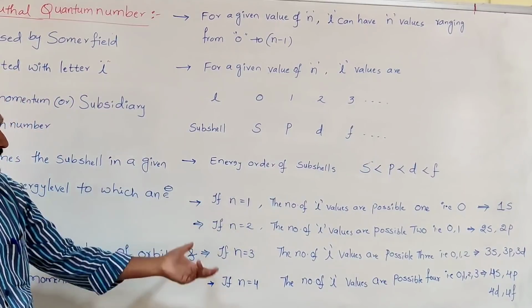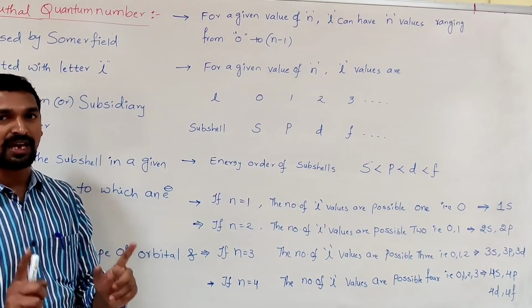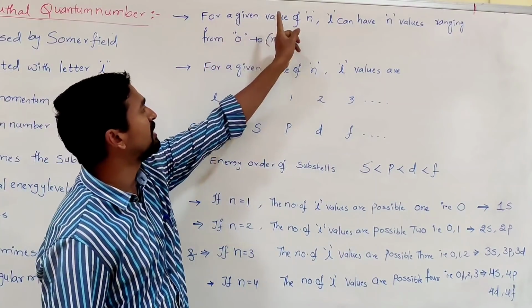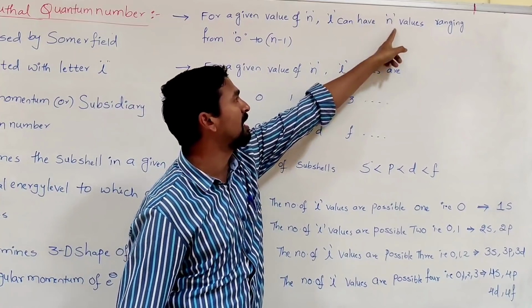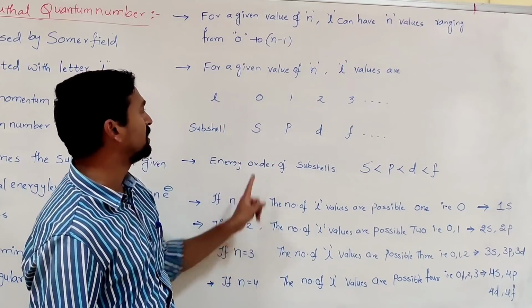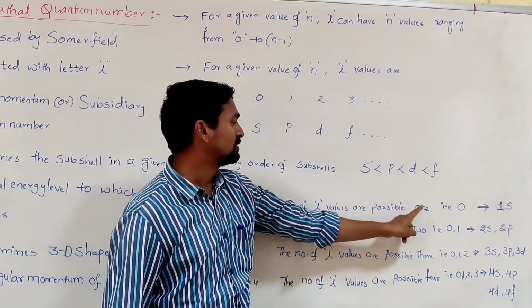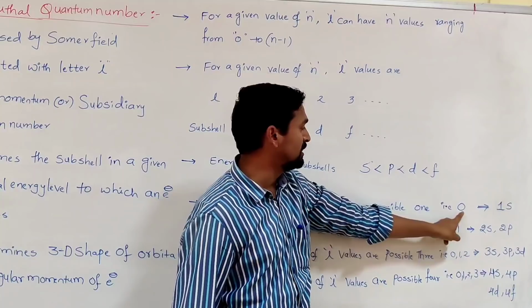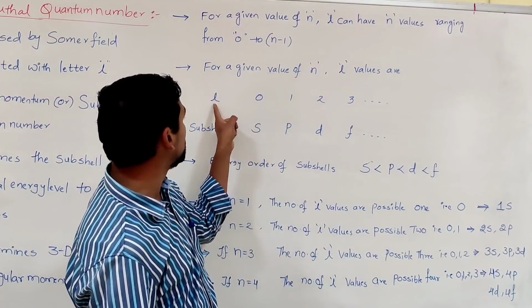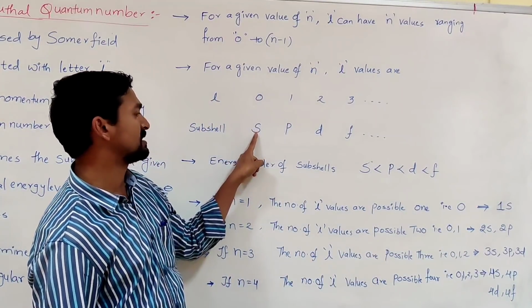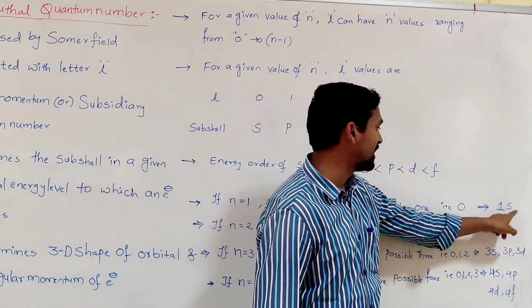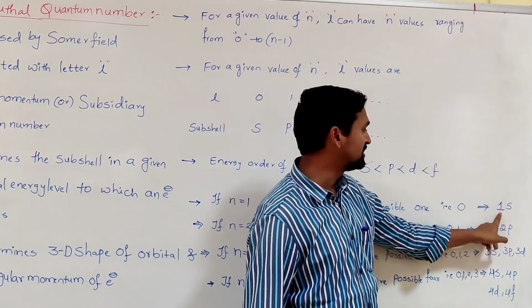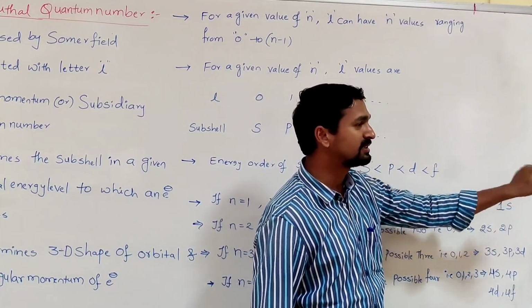Just now I said, if n is equal to 1, in the first energy level, how many subshells are present? What is the formula? For a given value of n, L can have n values. So if n is equal to 1, only one value is possible. What is that one value? That is 0, because it starts from 0. Then what is the name of that subshell? If L is equal to 0, the subshell is s. We can represent it as 1s. In 1s, 1 is the principal energy level. In the first energy level, there is only one sublevel, the s subshell.